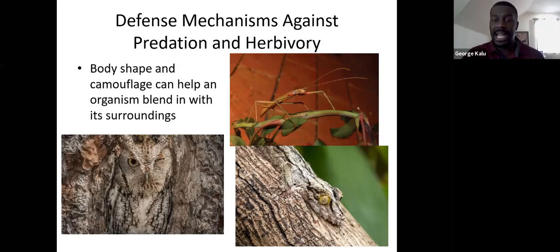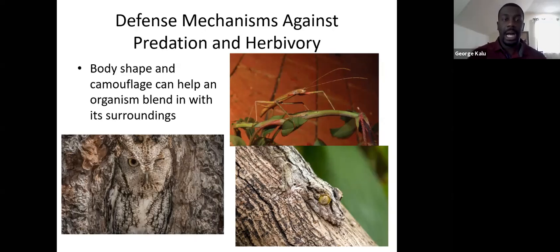In the case of the stick bug up here, its shape allows it to blend in with its surroundings, along with its coloration pattern too. The shape helps it resemble a stick, and again, be overlooked by a potential predator. So camouflage is another way.